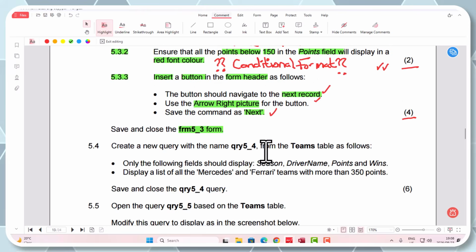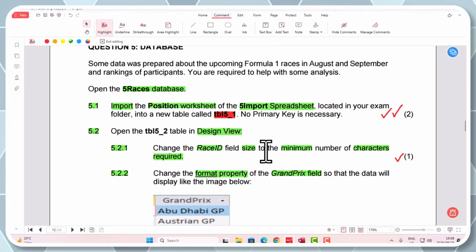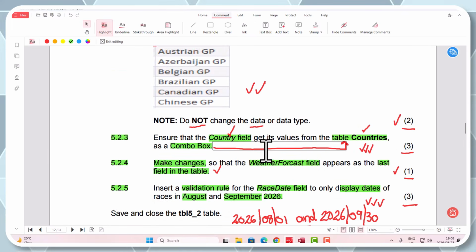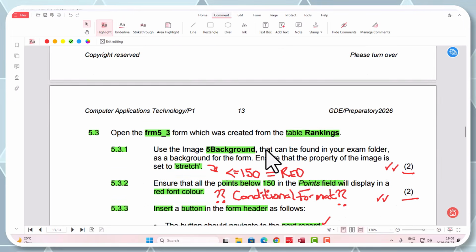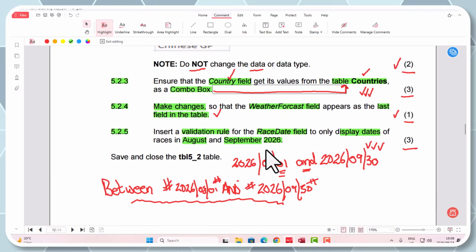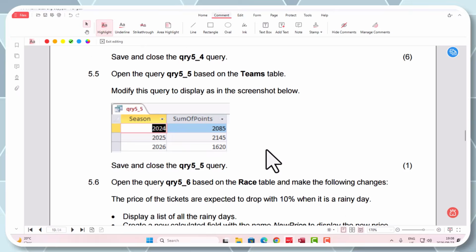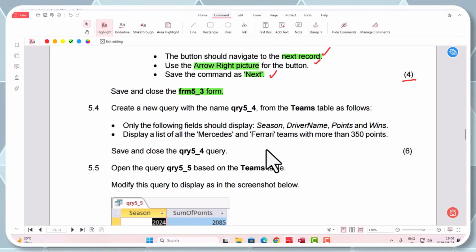Okay, so we've got quite a couple of marks arriving here with general layout and setup of different forms and reports. Okay, not forms and tables so far. Now, here's coming the tricky part. We always know that as we carry on, we're going to get queries, and queries require a little bit more higher order thinking. All right, guys, let's work together with this one, and let's see how we go.